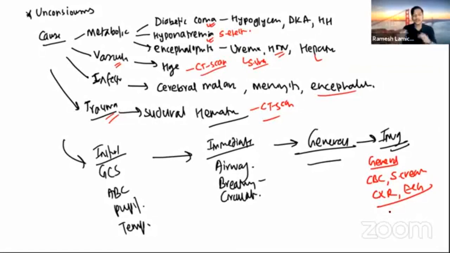After doing the investigation and finding out the cause, we do the treatment of the specific cause. So if it's due to a decrease in blood sugar, we give sugar-containing fluids. And if there is hyponatremia, we increase the sodium level by giving normal saline. So this is how we approach the patient with unconsciousness, and this is all about unconsciousness.